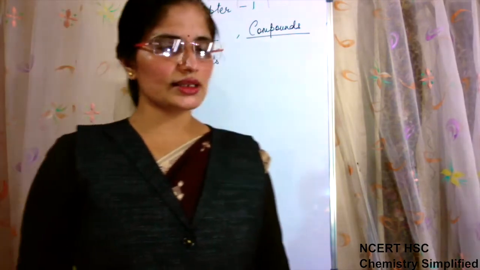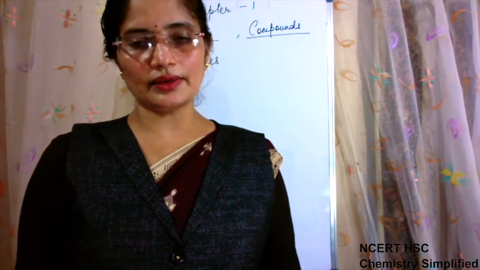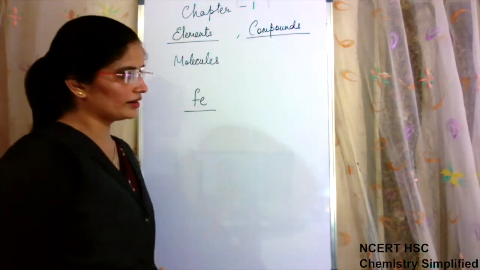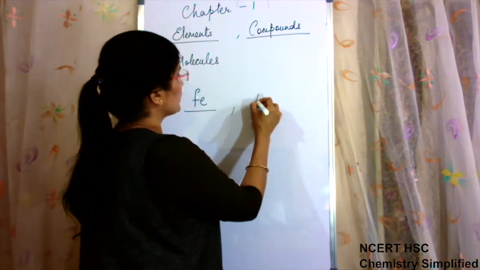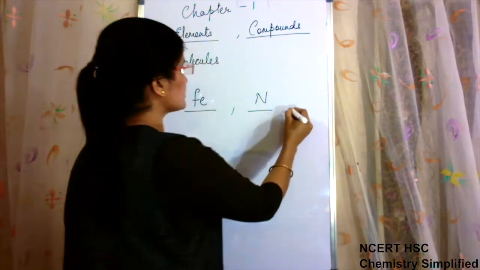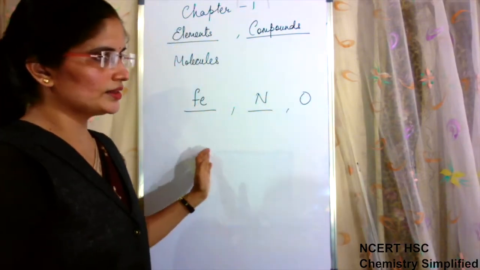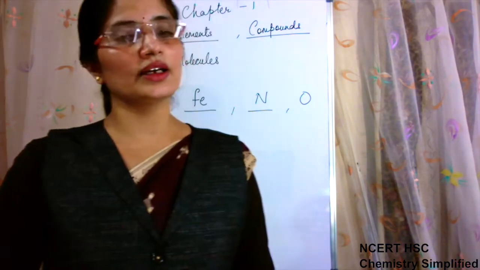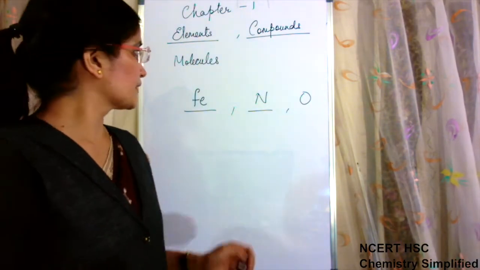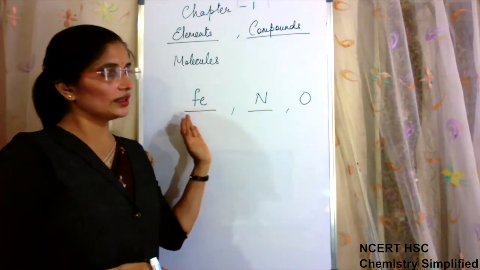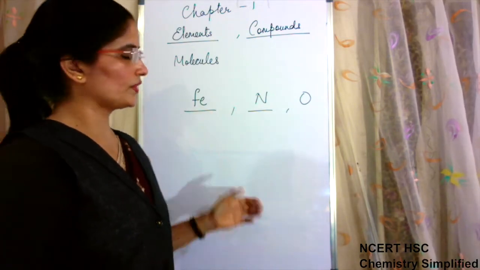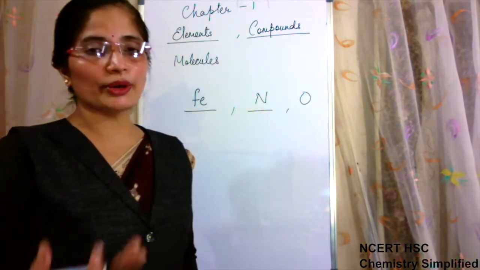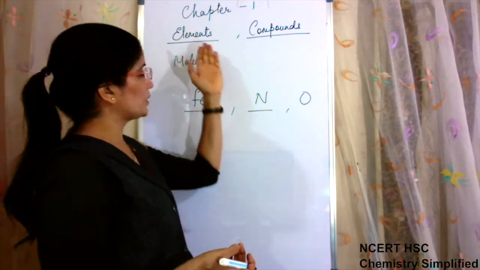Elements are, you can say, the pure substances which exist in nature. For example, one element is iron, element is nitrogen, element is oxygen, and in this manner we have 118 elements present in the periodic table which we have studied in class 10th. So these are the entities which can exist in free state in nature are known as elements. They are something pure, nothing else is mixed in that is actually known as element.